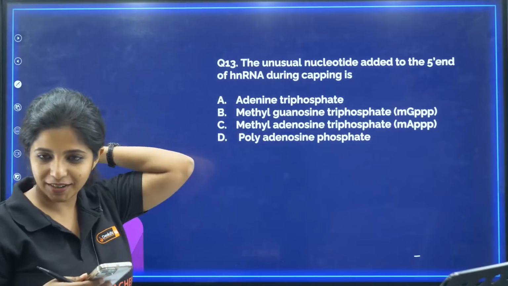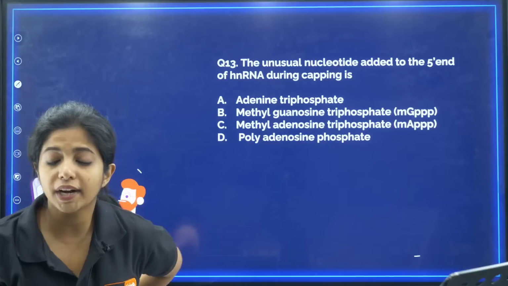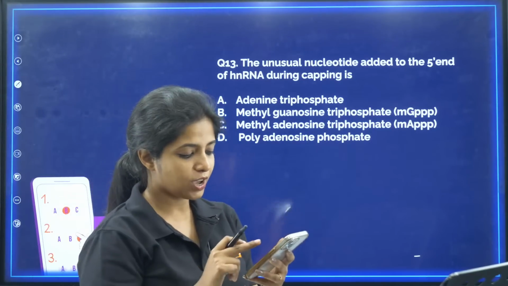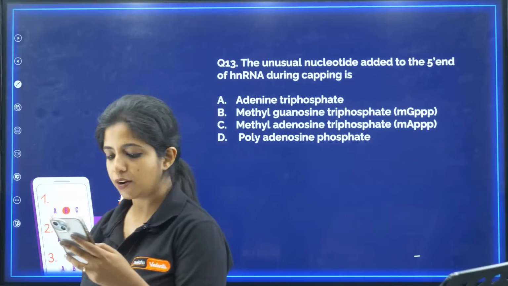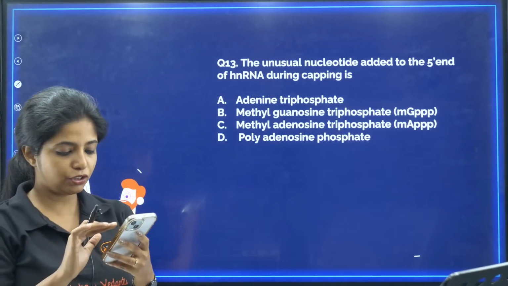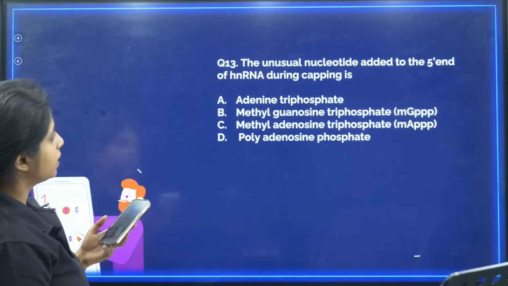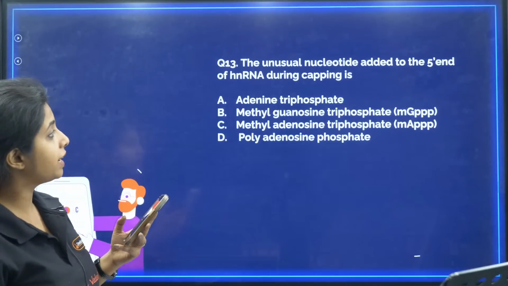Great, children. Now question number 13. The unusual nucleotide added to the 5' end of hnRNA during capping is known as what? Guru Swami, thank you for responding, and kudos to all of you who are responding. Tell me, the unusual nucleotide added to the 5' end of hnRNA.